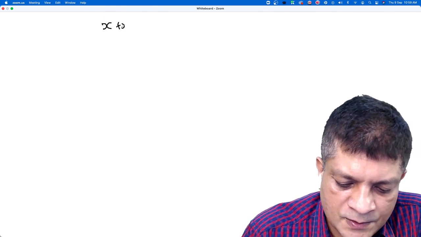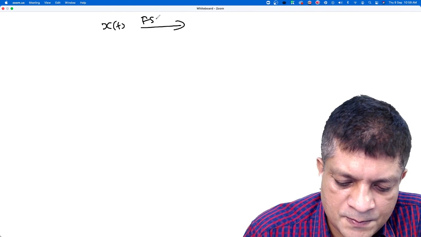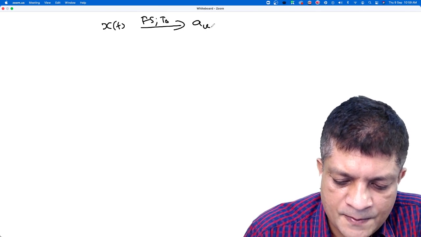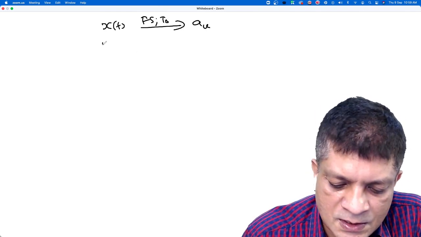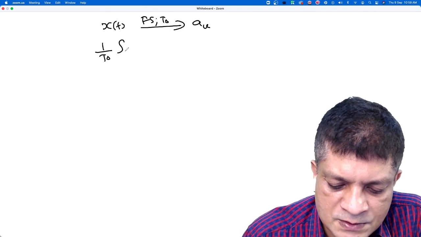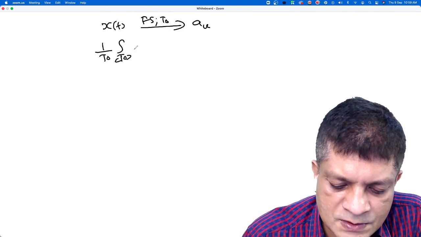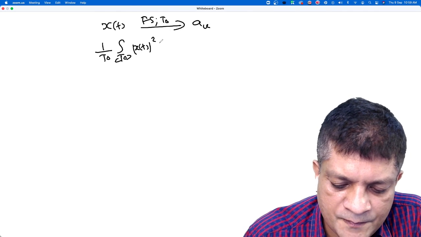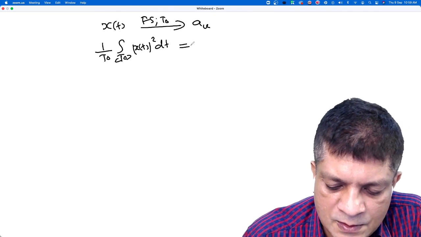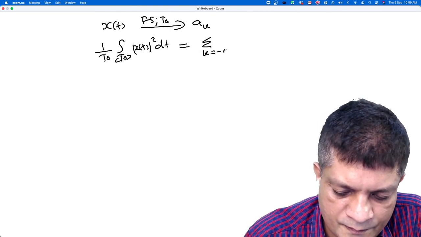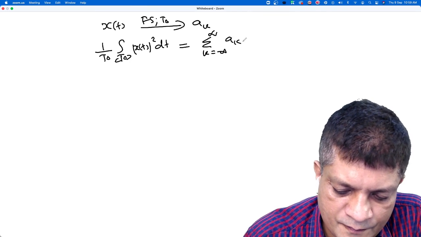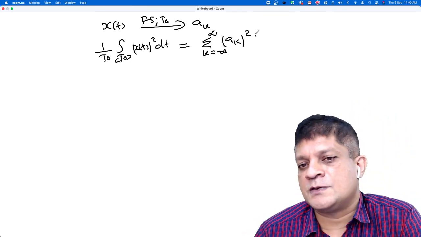If x(t) has Fourier series coefficients ak with respect to period T naught, then Parseval's theorem says that the average power of the signal is equal to this.